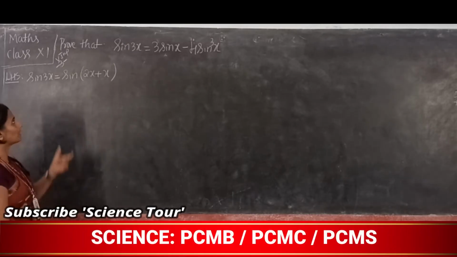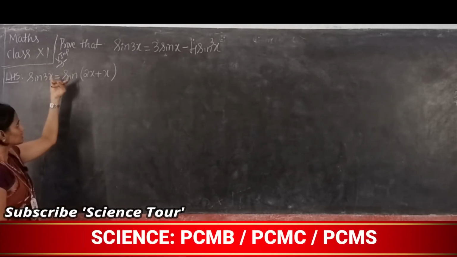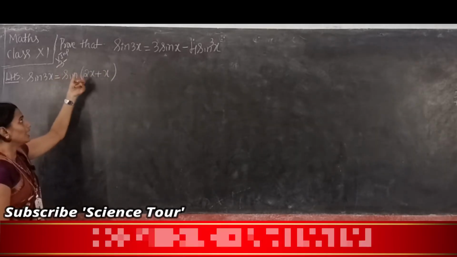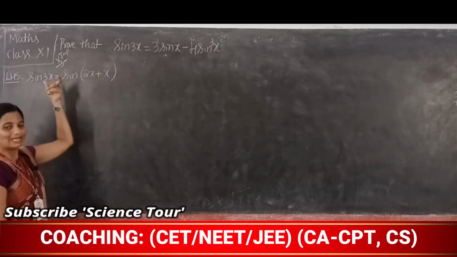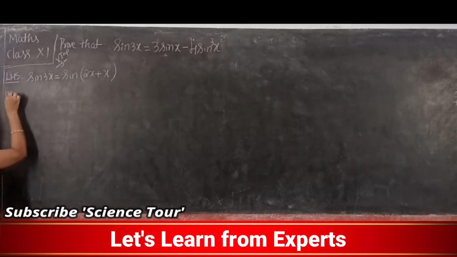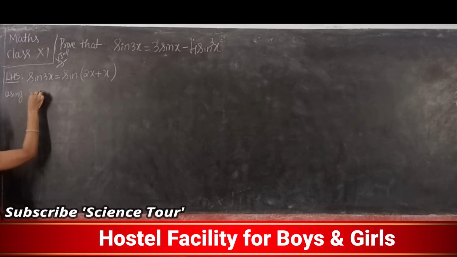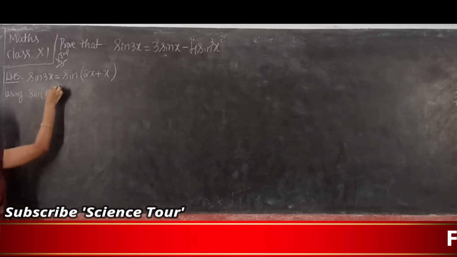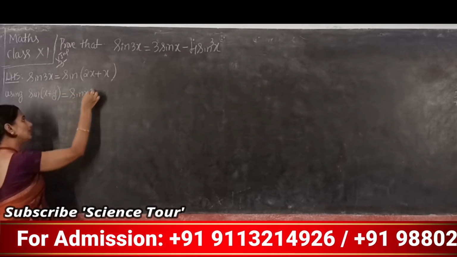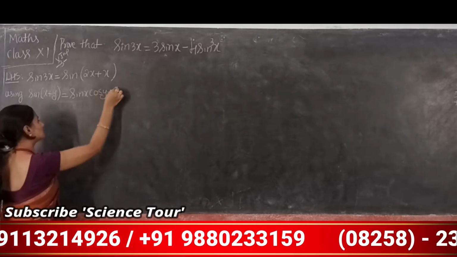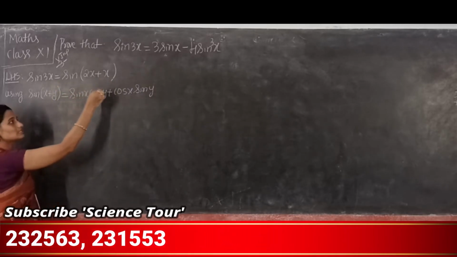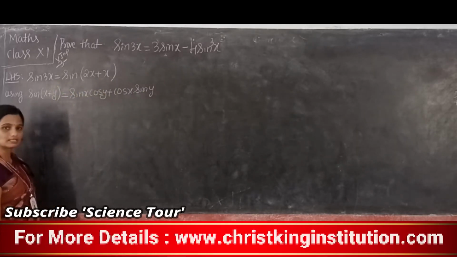Sin of 2x plus x means it is in the form of sin x plus y, right? So the formula is sin x plus y, which is sin x cos y plus cos x sin y.